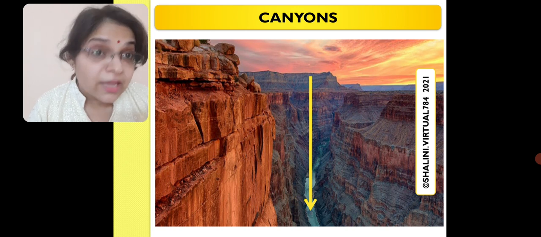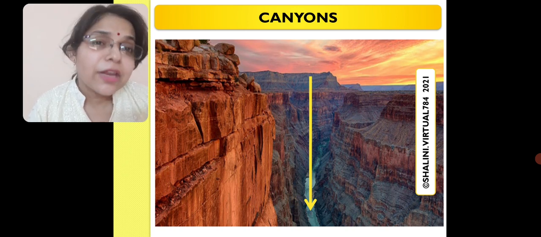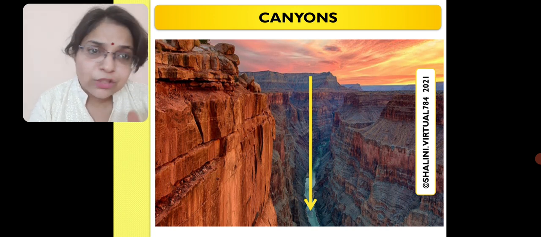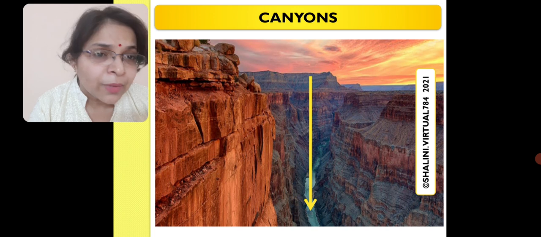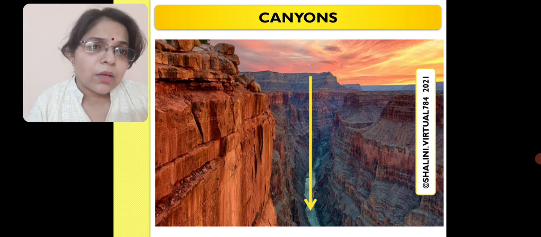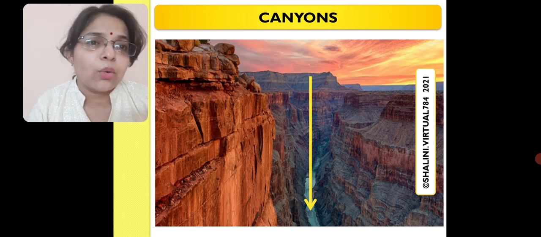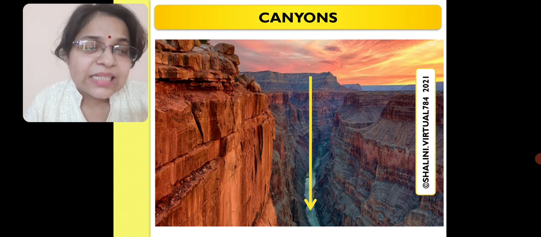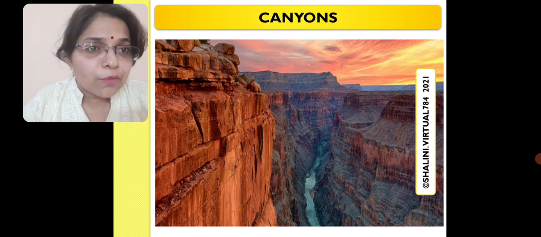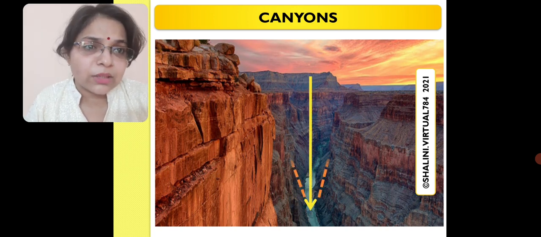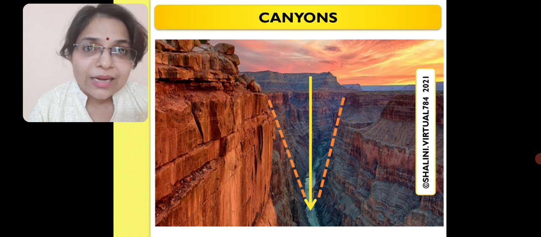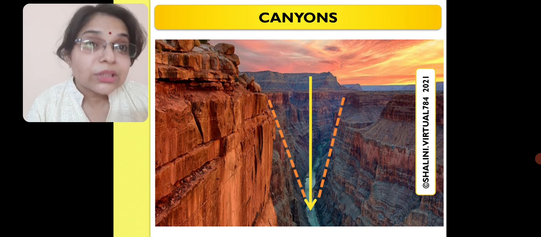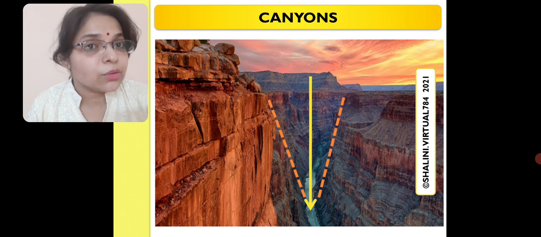Now we can see it with the help of one more diagram for a better understanding of this concept. Here we can see that we have a very good height of the mountains, and a river is flowing, which I am showing with the help of the yellow arrow. Now, this river is flowing in its upper course, having good velocity, a good amount of water. So it has formed a V-shaped valley. As you can see from the screen, an almost V-shaped valley is getting formed by this river. So, this is your canyon, a deeper version of a gorge.